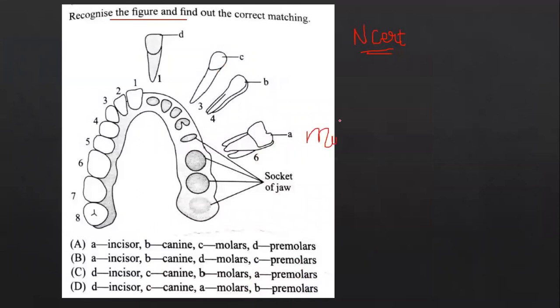The option marked D over here will be the molars, this would be the premolars, the diagram referred as C is the canines, and definitely without any doubt, the one marked as D is the incisors. So the correct answer of question number 5 is option number D. D stands for incisors, C for canines, A for molars, and B for premolars.